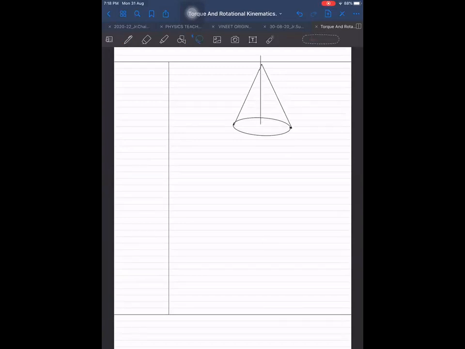So now, let us say this is our top, this is one axis, and I want to find about this axis only. So no need to draw the other axis. I think this is enough. What is the moment of inertia about this? It is a uniform hollow cone of mass m and radius r, and height, if you want, height is h maybe. What is the moment of inertia?